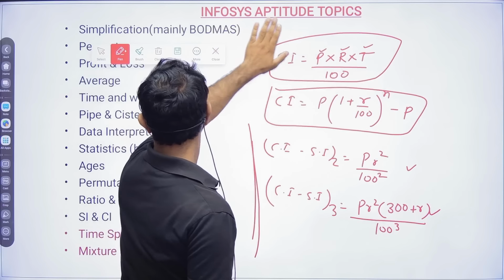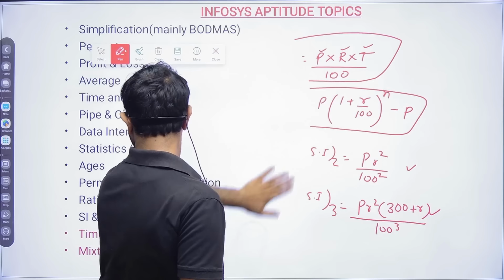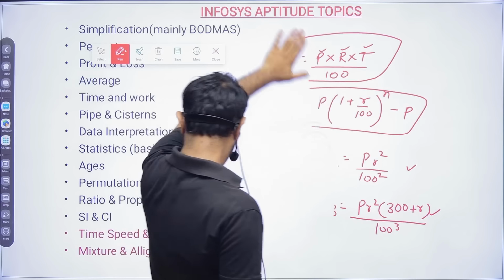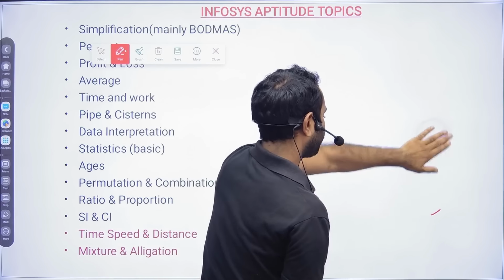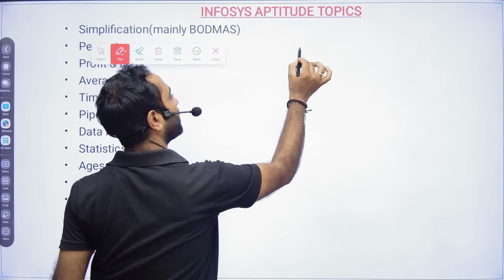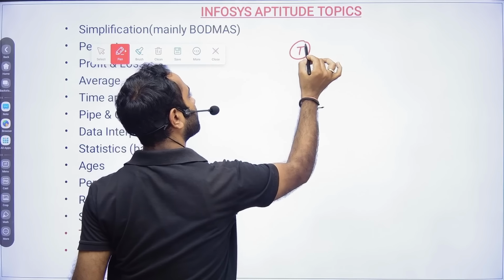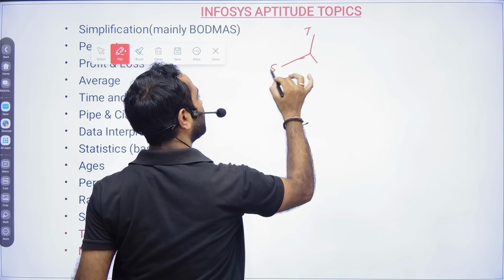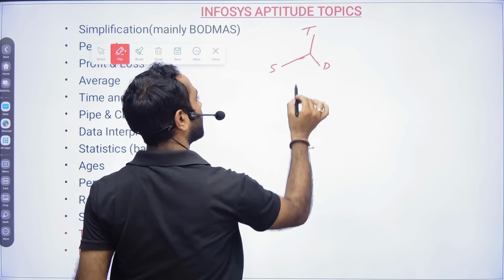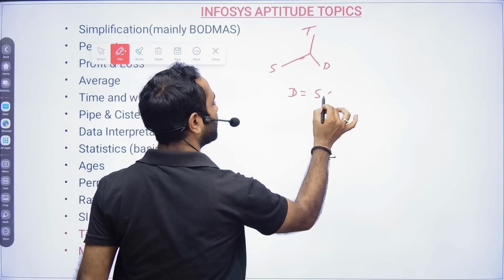Okay, and then there are concepts in time, speed and distance. There is a formula that I will tell you. So in time, speed and distance, always one parameter will be constant. So this is time, speed and distance. Okay, so distance will be equal to speed into time.